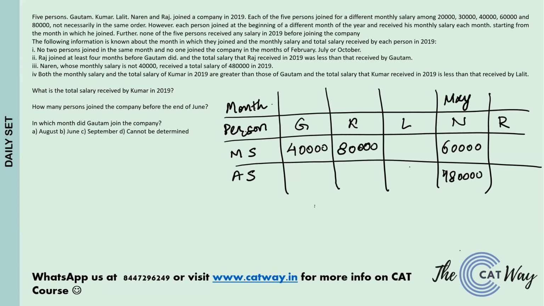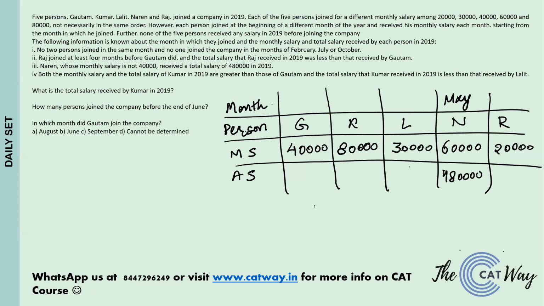Coming back to Gautam, we now know that his monthly salary must be 40,000. And if Gautam's salary is 40,000, Raj's salary cannot be 30,000. Why? Because if Raj has a salary of 30,000, then Gautam's annual salary can never be greater than that of Raj. Hence, it is certain that Raj's monthly salary is 20,000, and that means Lalit is going to take the monthly salary of 30,000.